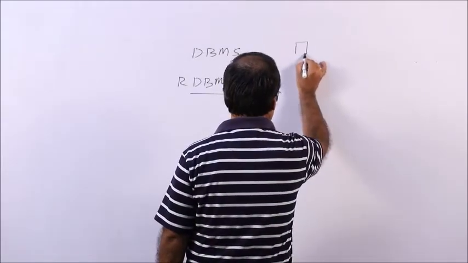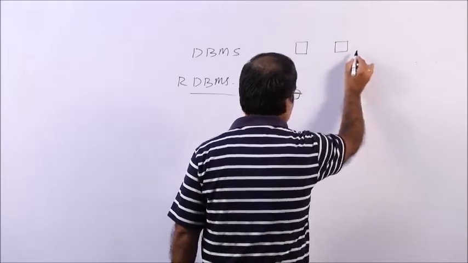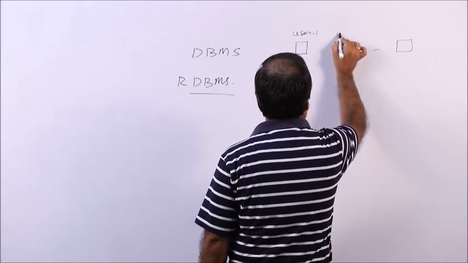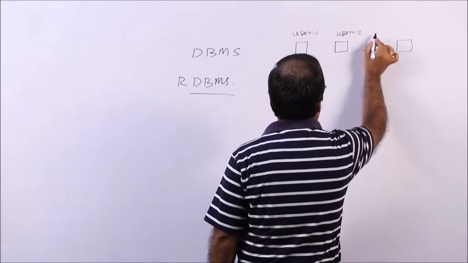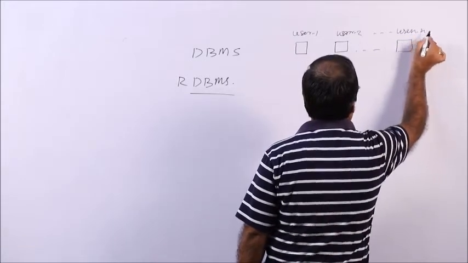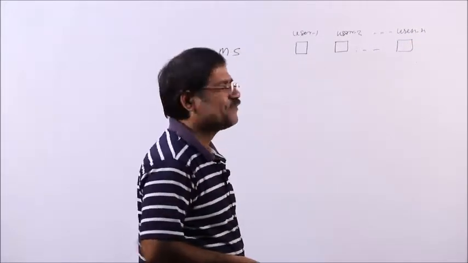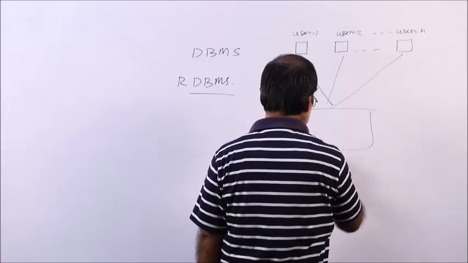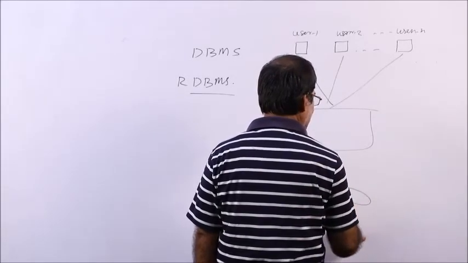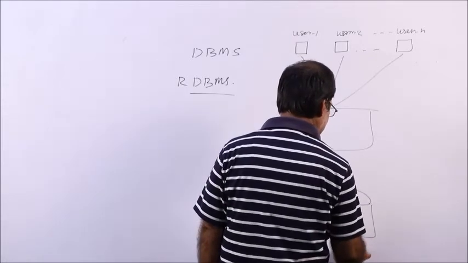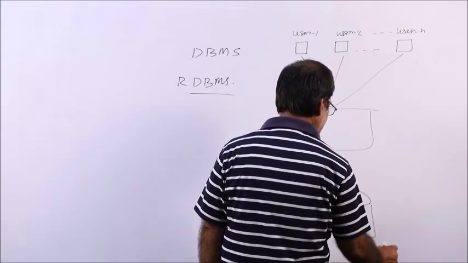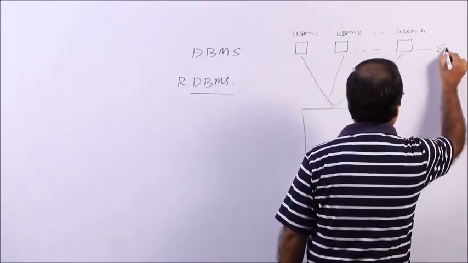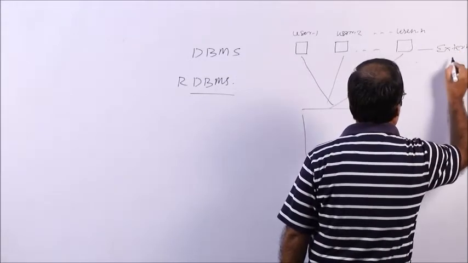So, you are the user, and n number of users are there. So, user 1, user 2, user n. Who are the users? Let you be the users. So, the actual database is here. So, this is a database. This is called your external level or external view.